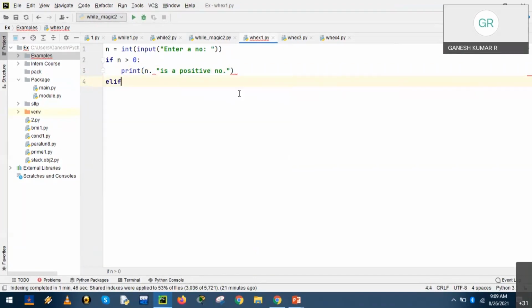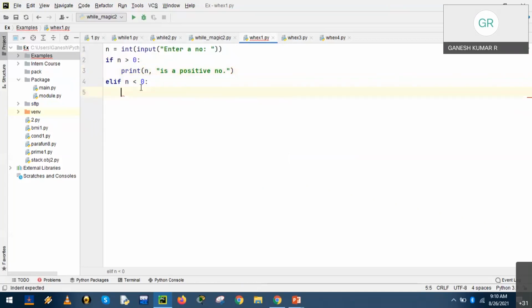Elif. Let me check the elif statement. I'm using elif n is less than 0, again a condition. So there was a mistake in the previous statement, a comma.